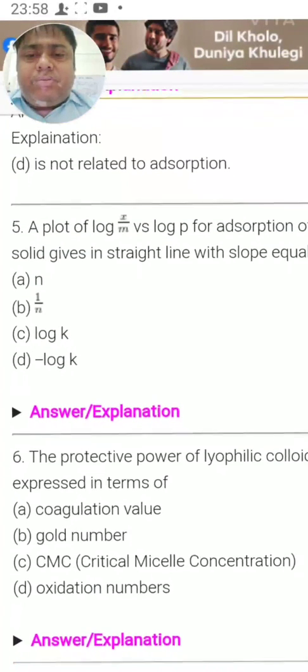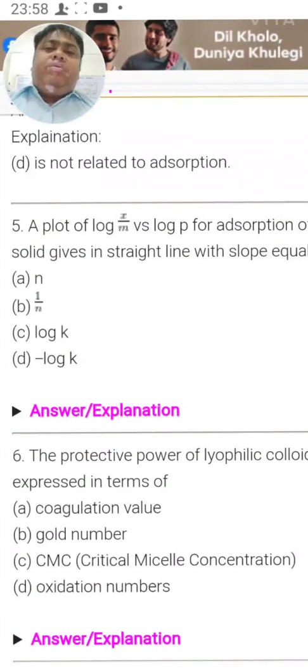Let's go to the next question. A plot of x by m versus log of pressure P for adsorption of a gas on a solid gives a straight line with a slope. Okay, so if we convert the Freundlich adsorption isotherm into linear form, then the slope will become 1 by n.